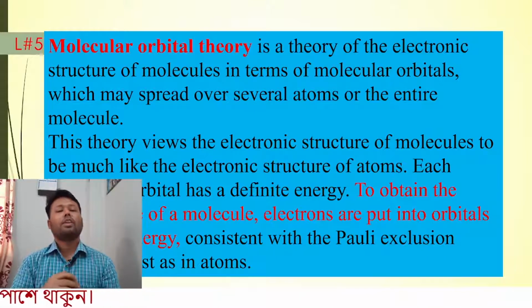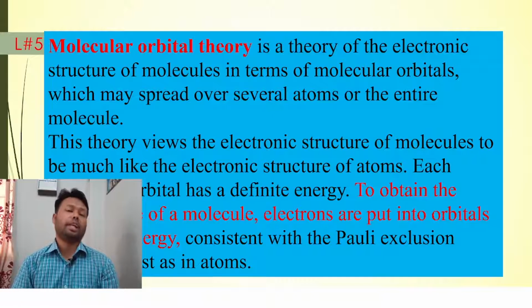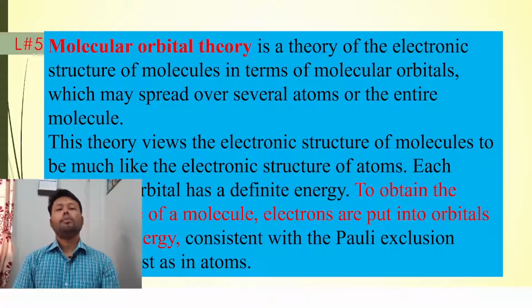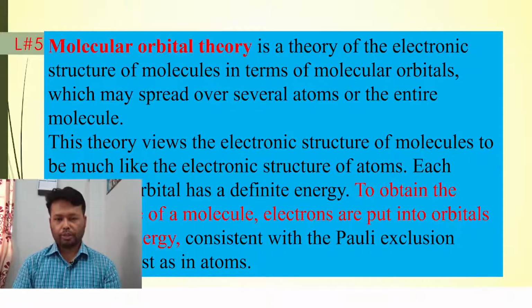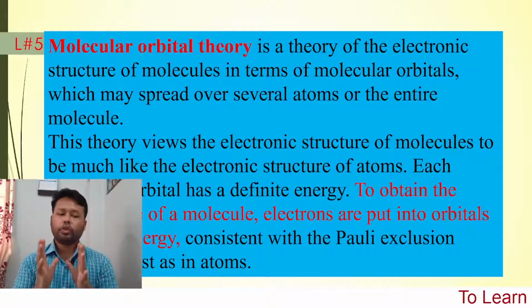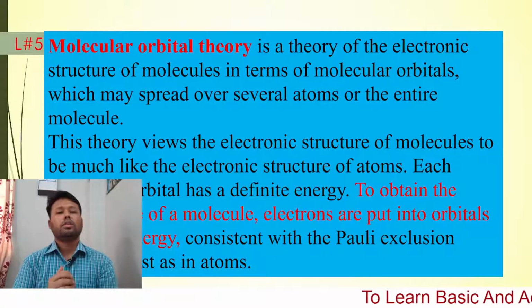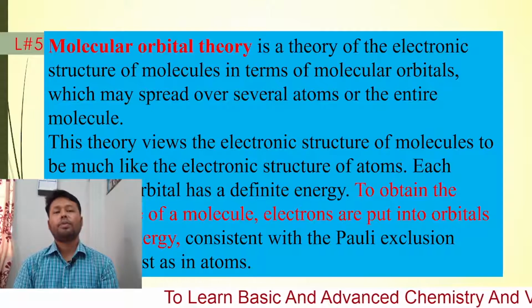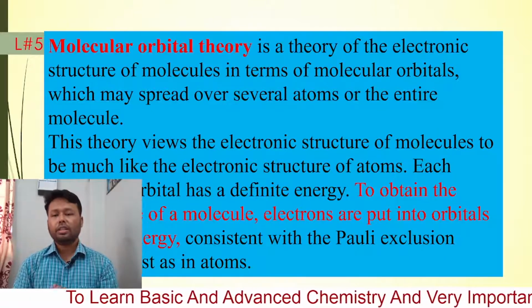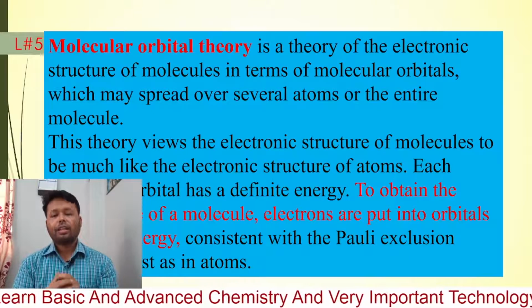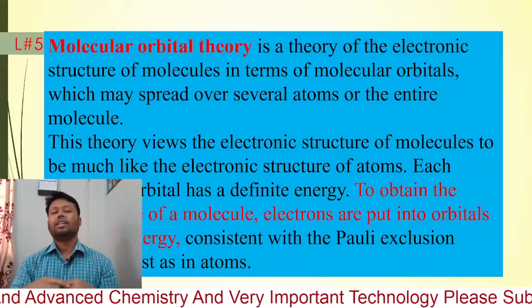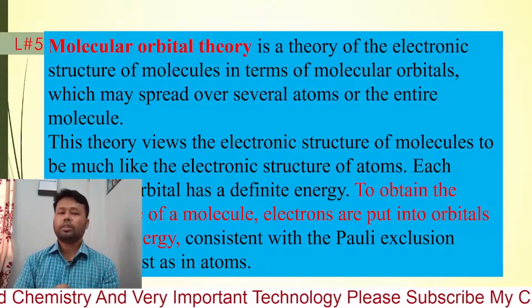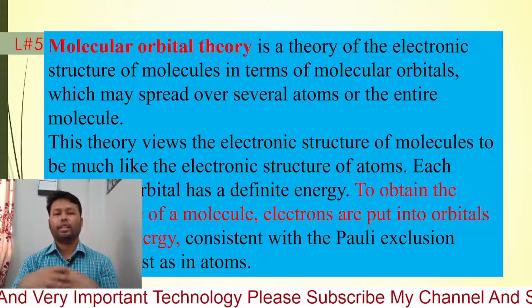One orbital cannot have more than 2 electrons, and this maximum 2 electrons will be in opposite spin. That is the Pauli's exclusion principle. Therefore we will have to follow the same rules as are applicable for atoms. The molecular orbital theory explains the orbitals will be filled just like atoms in different shells or different energy orbitals.